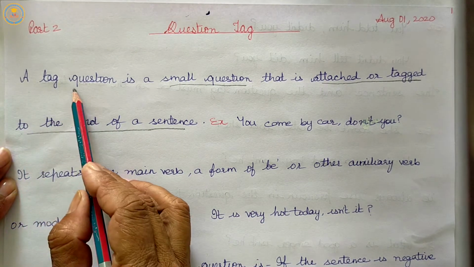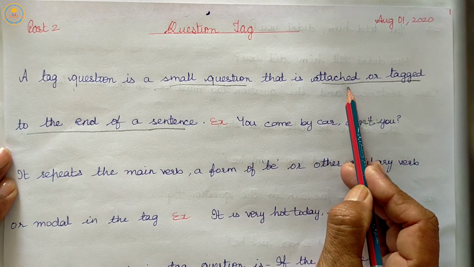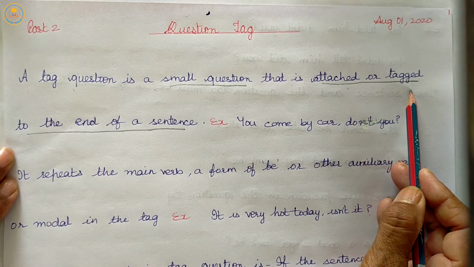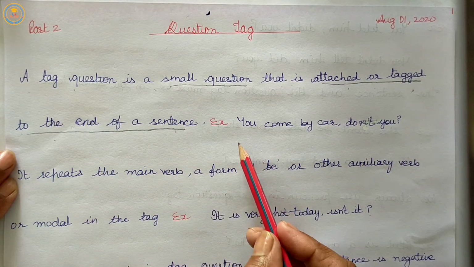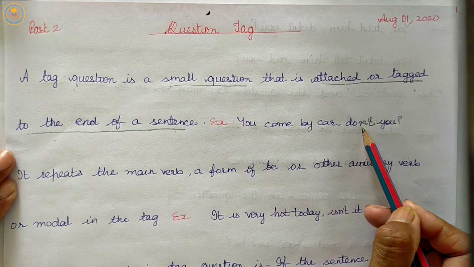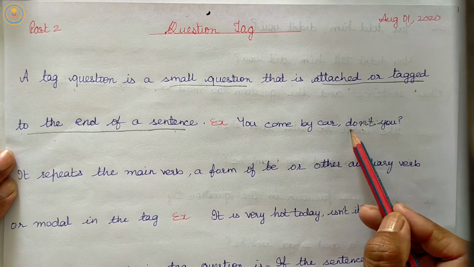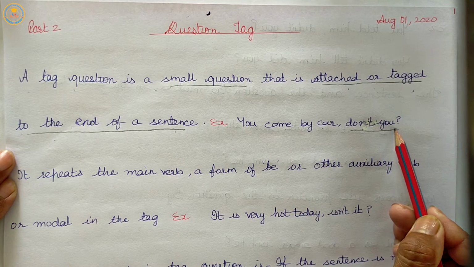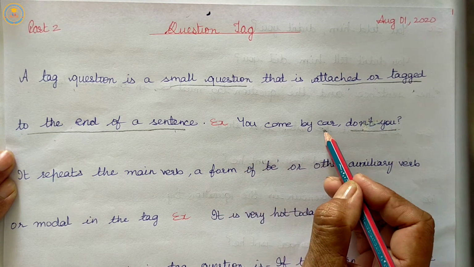A tag question is a small question that is attached or tagged to the end of a sentence. Example: You come by car, don't you? Question mark.